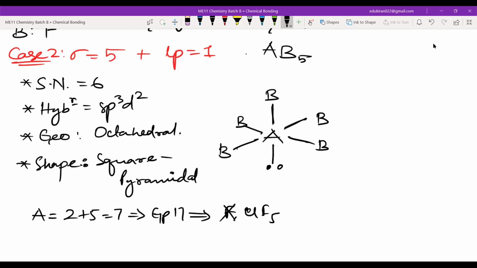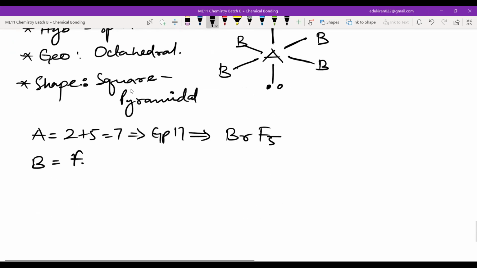Chlorine is not big enough that it can accommodate 5 fluorines. So that is why ClF5 is unstable, because chlorine has a relatively smaller size. It cannot accommodate 5 fluorines. So here the example is BrF5. Br is a large atom. It can easily accommodate the 5 fluorines, and IF5 is also present. Okay, IF5. So B is fluorine. Let me just write the example here.